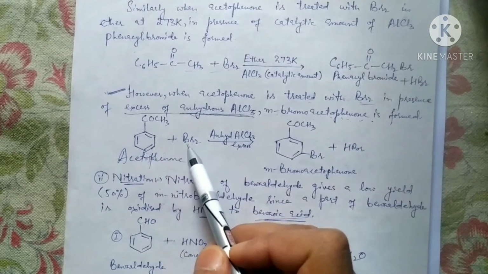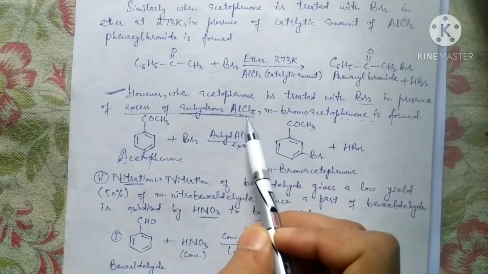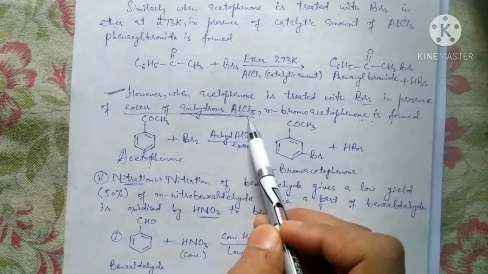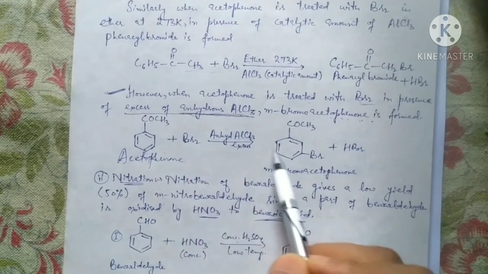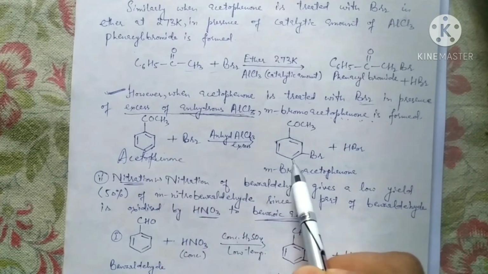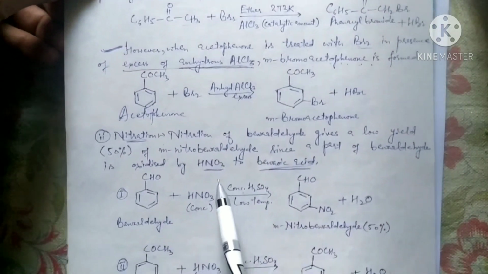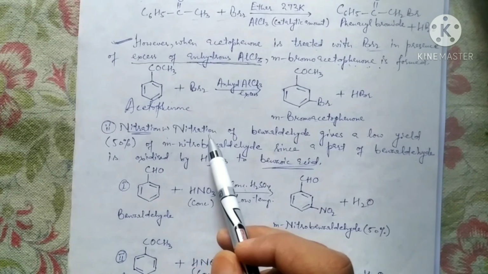I am repeating this: by treating acetophenone with bromine in excess of anhydrous aluminum chloride, ring substitution happens, as you are seeing here. And another one is nitration.